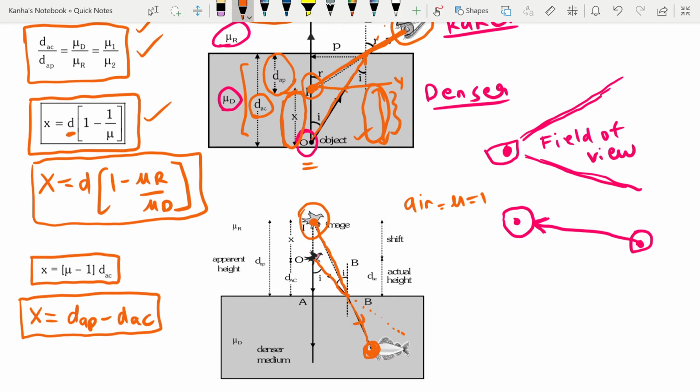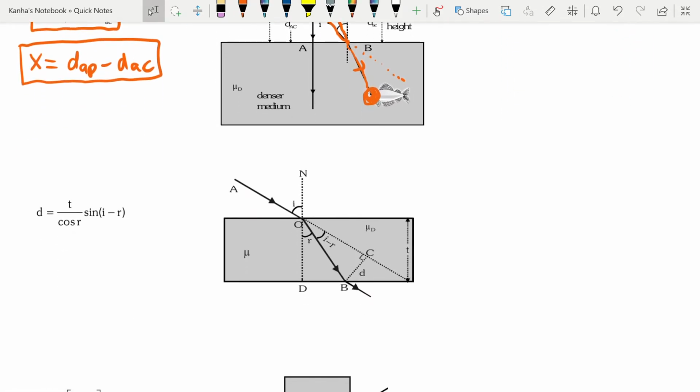With this in mind, we can look at lateral shifts. The perpendicular distance between the incident and emergent ray is known as the lateral shift. You might have done this in your labs, where there is a glass slab and then you have an incident ray. Because these two surfaces are parallel to each other and it is going from the same medium to the same medium again, upon refraction at this point it will bend away from the normal, and then after refraction from this point, it will again bend towards the normal.